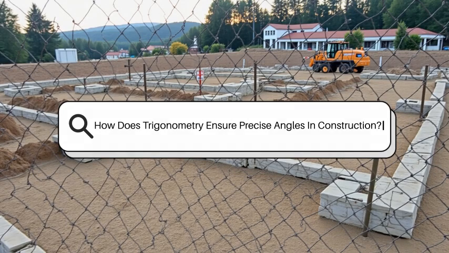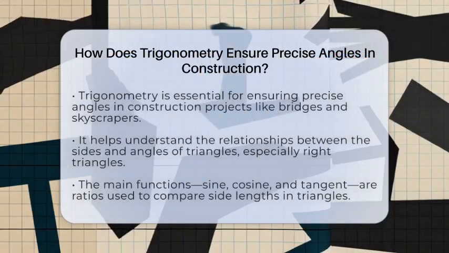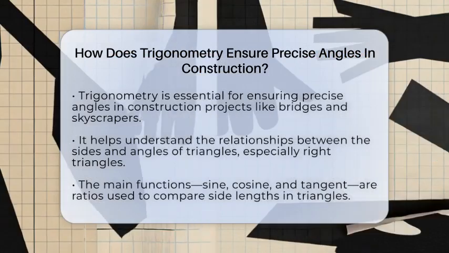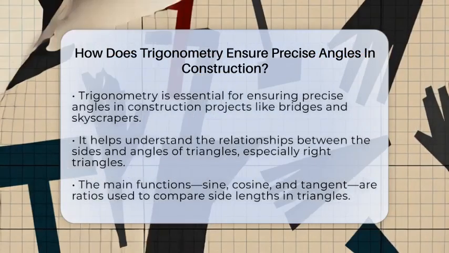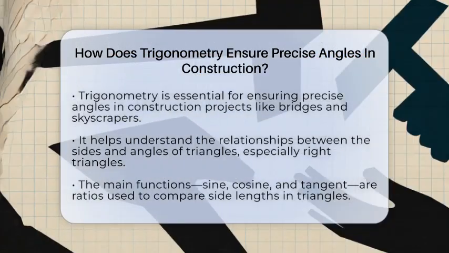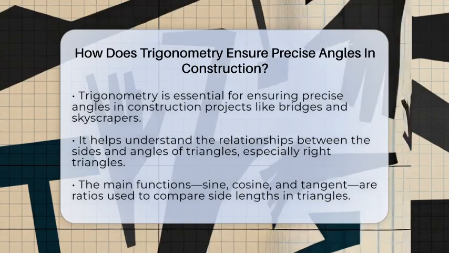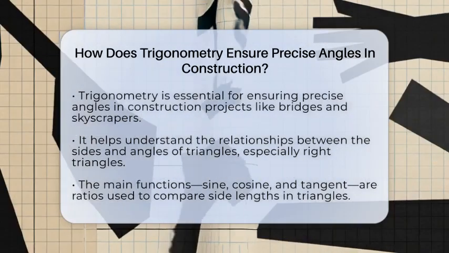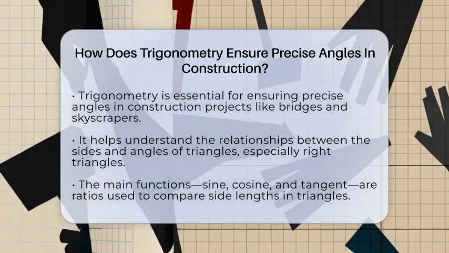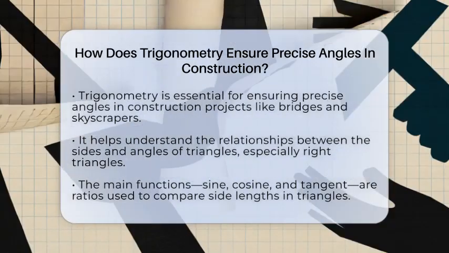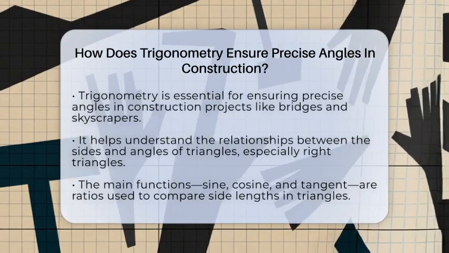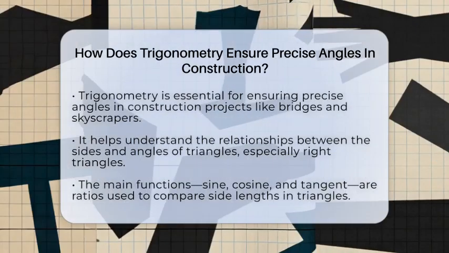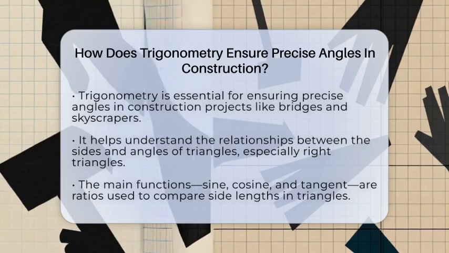How does trigonometry ensure precise angles in construction? Imagine building a bridge or a skyscraper and wondering how every piece fits perfectly without gaps or misalignments. That's where trigonometry comes into play. It might sound like a fancy math word, but it's really about understanding how angles and sides of triangles relate to each other. This math helps construction workers measure and set angles accurately, making sure structures are safe and stable.